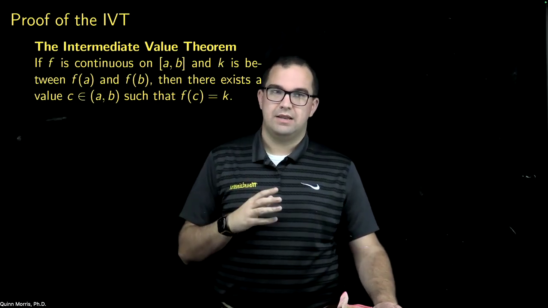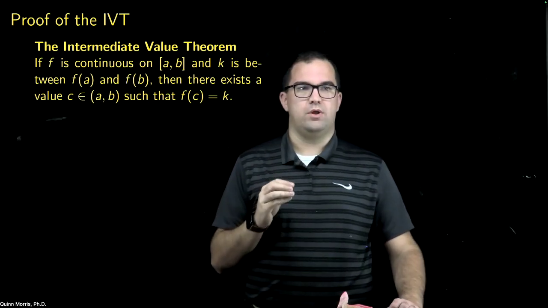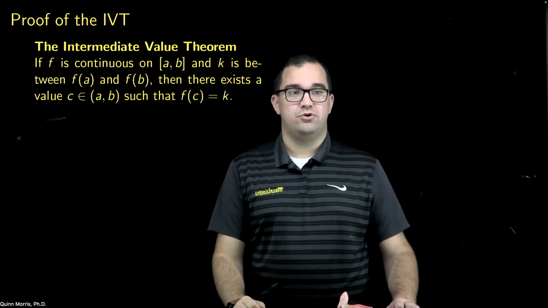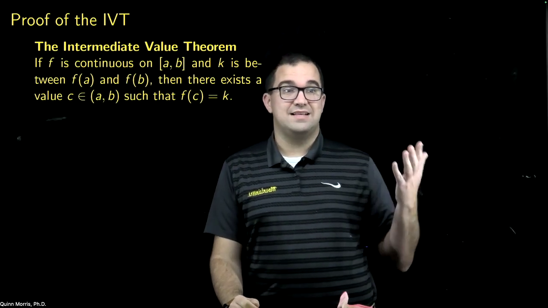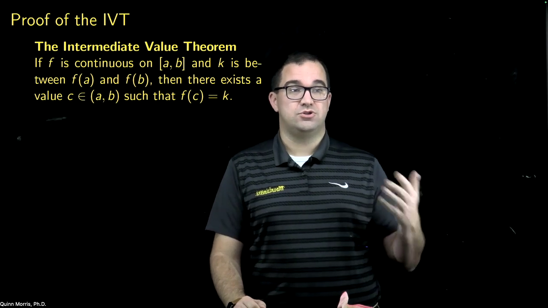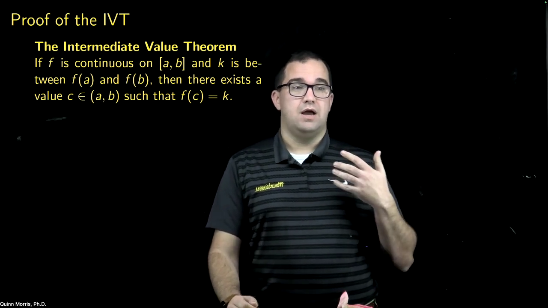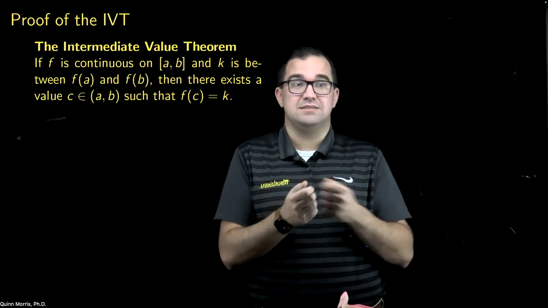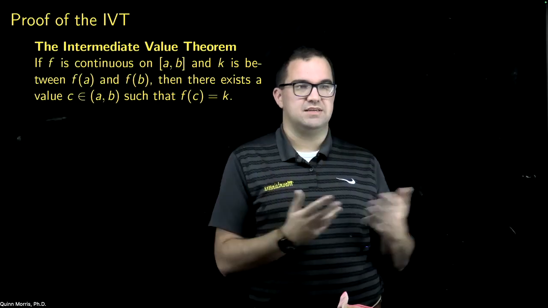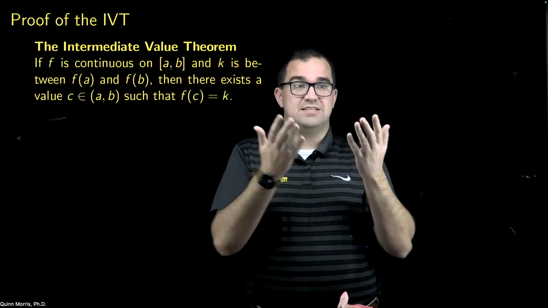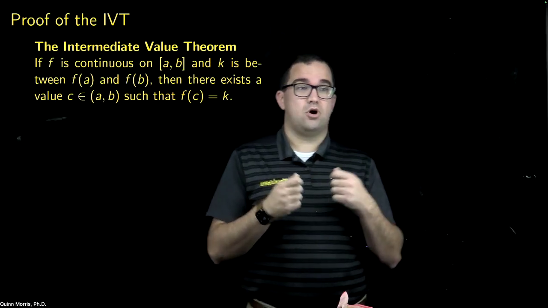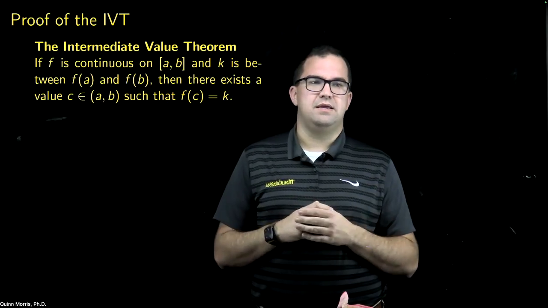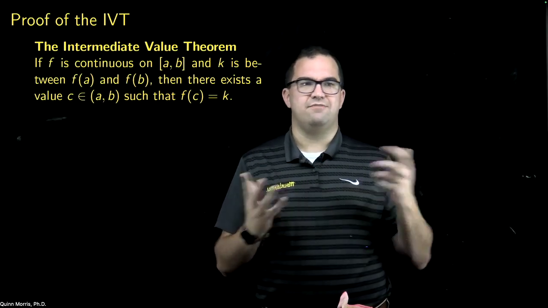Okay. Now, there are typically a couple of ways one might do this. If I want to prove that such a c exists, the first thing I have to do is define what that c is and why that value has to exist. So I first need to say, well, we'll choose c in this way, and there will definitely be a c value that does this because of some previously established theorem, or I have to make some sort of argument that such a c even exists. If you just start stipulating things, like suppose I just started saying, let c be the rational number that when I square it, I get 15.